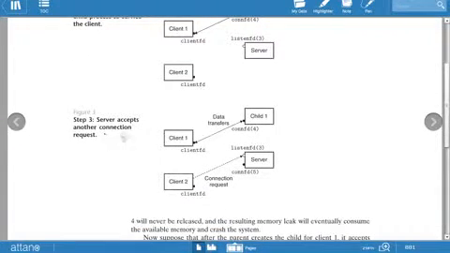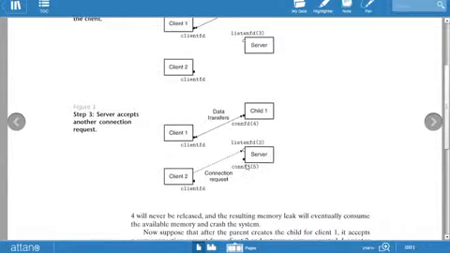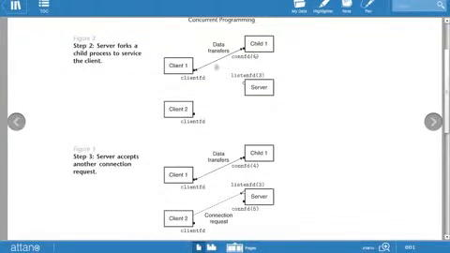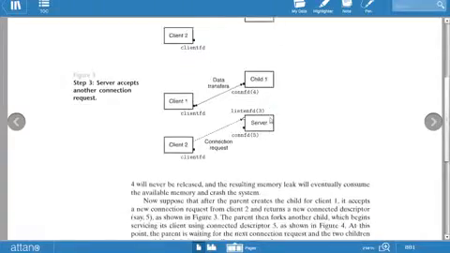This is the server accepting another connection request. First of all, there is a data transfer between the child and the client. Then the server accepts another connection request, that is client 2. This is an example: the server forks a child process, there is a data transfer, and the server forks a child process by using the listen FD 3.